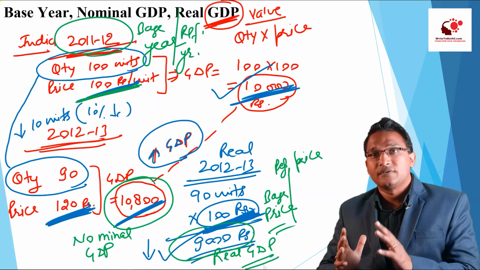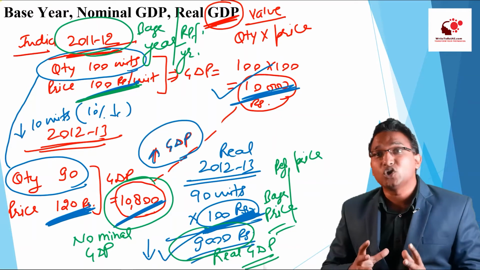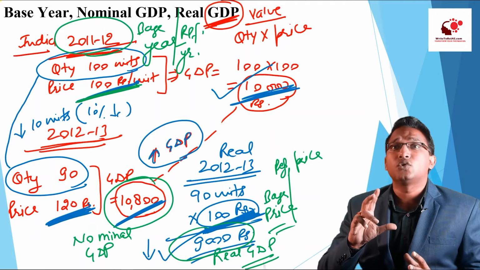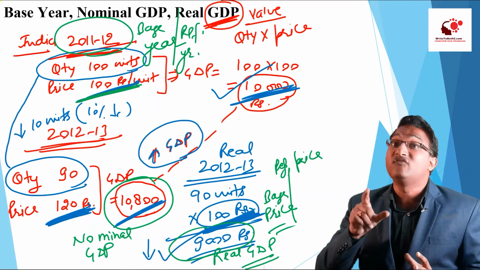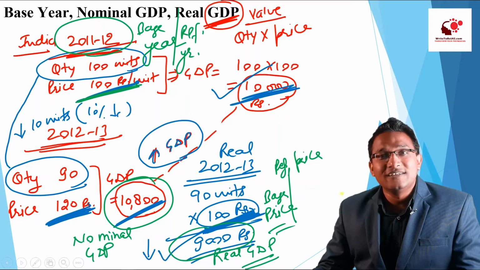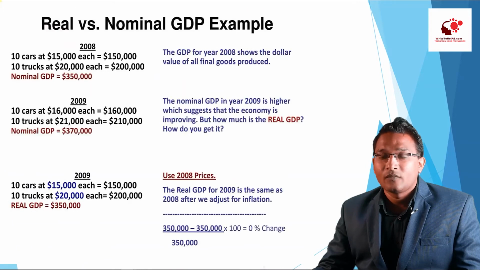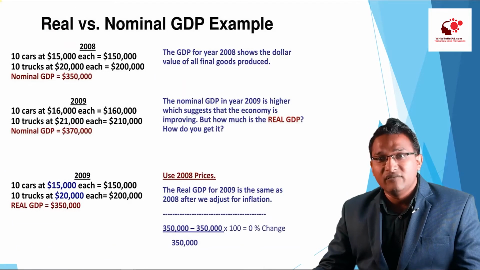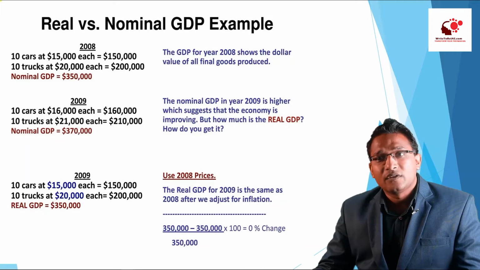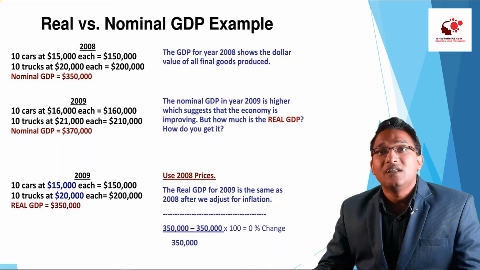In newspapers, in the economic survey, we will find both of them, right? So we really need to be attentive about which figure we are talking about, right? Now let us see all these things in language. So base year, nominal GDP and real GDP. This is another example I have given. I have discussed the previous example very clearly, but again if you want more clarity, you can go through this example by pausing the video, right?